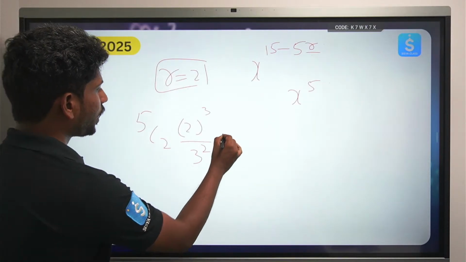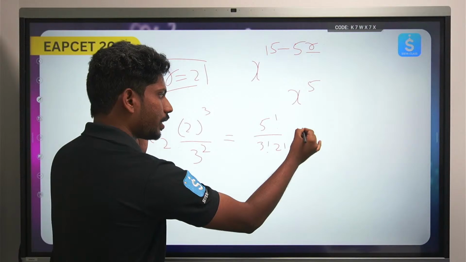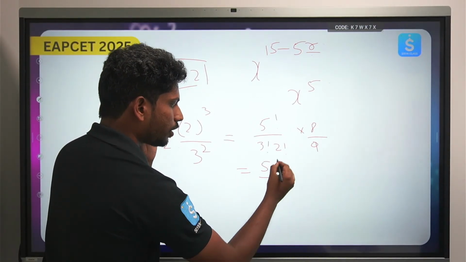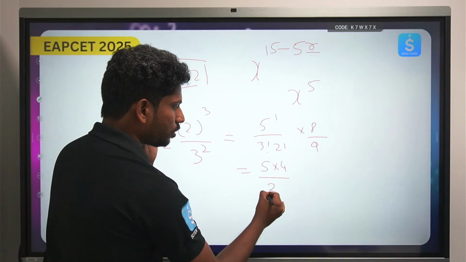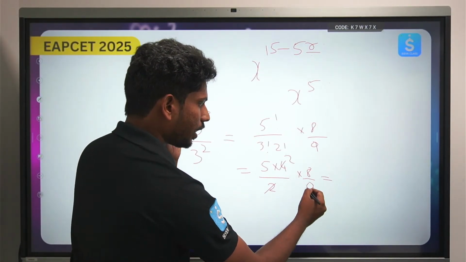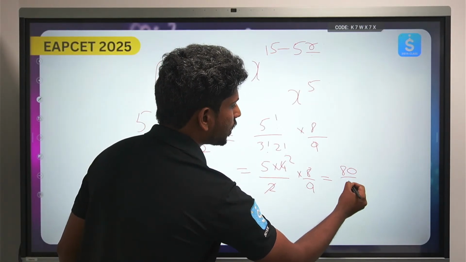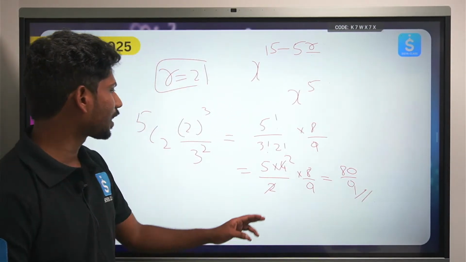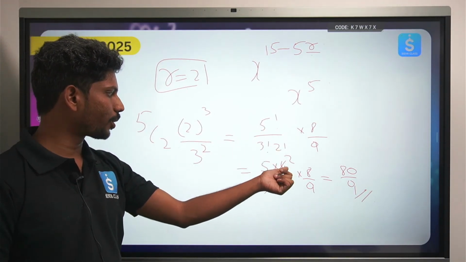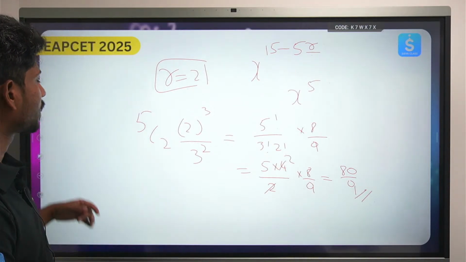So now finally I have 5 factorial by (5 minus 2) factorial, 3 factorial into 2 factorial, into 8 by 9. So I have 5 into 4 into 3 factorial by 2, so this cancels, so 8 by 9. So 5 into 2 is 10, 10 into 8. So the answer is 80 by 9. I hope this calculation is very clear. Okay, 5 factorial by 3 factorial into 2 factorial, 5 into 4 is 20, 20 by 2, again I have 10, 10 into 8 by 9. Yeah, this is the answer.